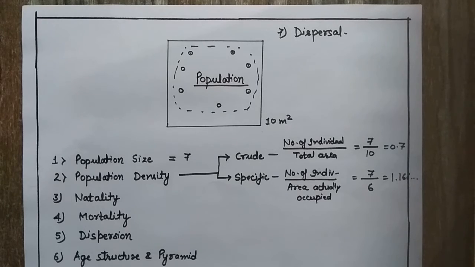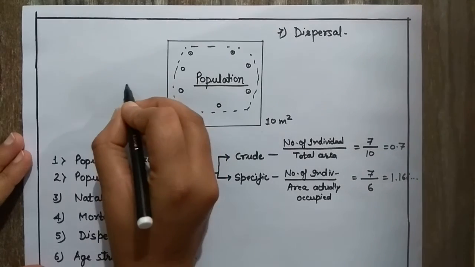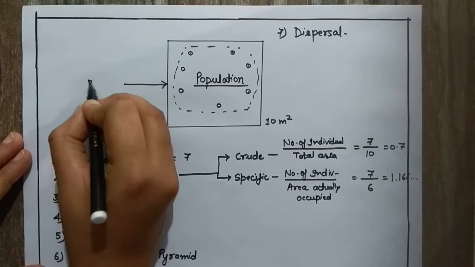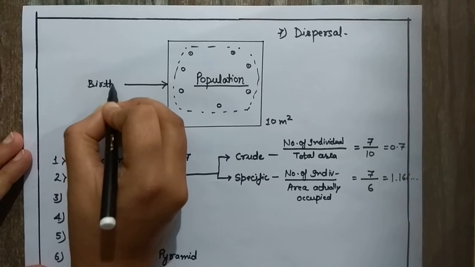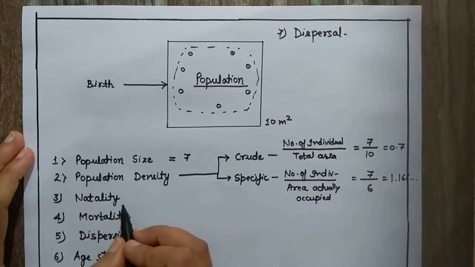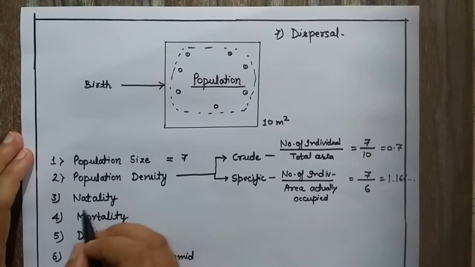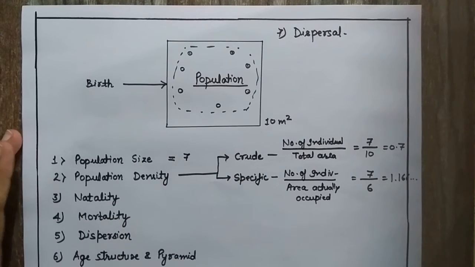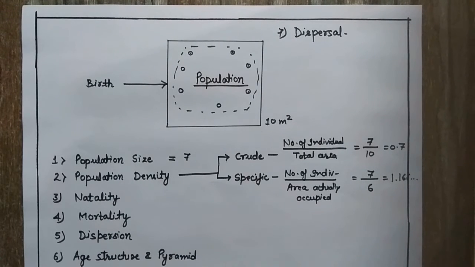And next is natality. Natality refers to birth. The birth of an individual or individuals is known as natality. The natality rate or birth rate is the number of individuals added to a population through birth per unit time.